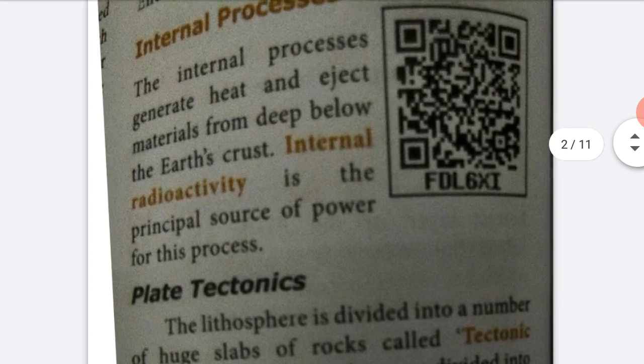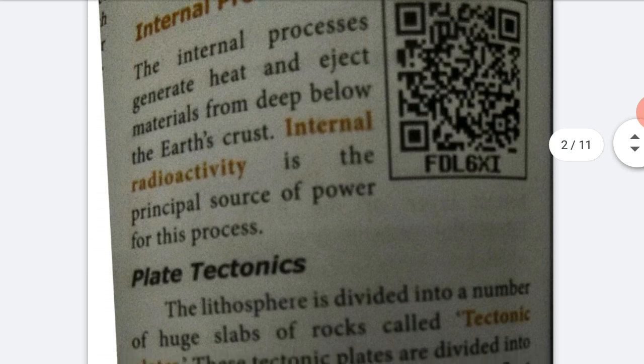What is called an internal process? Internal process means the inside of the earth. Those activities that occur there are called internal processes. The internal processes of the earth generate heat and eject materials from deep below the earth's crust. Internal radioactivity is the principal source of power for this process.